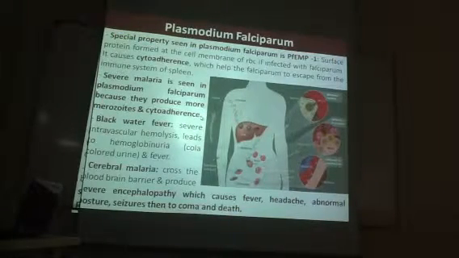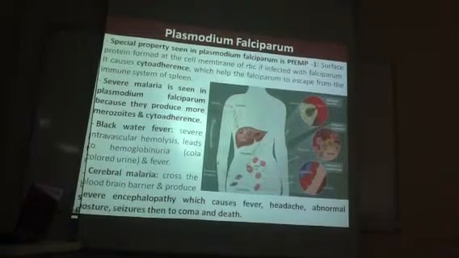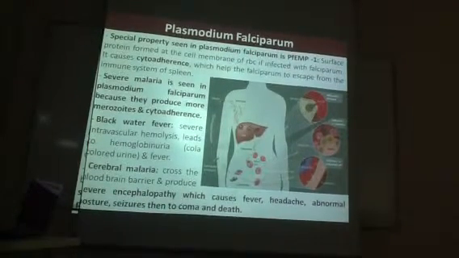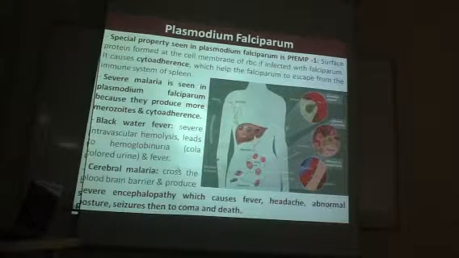Okay, Plasmodium falciparum is one of the very dangerous malarias because they make the RBCs express a protein called Plasmodium falciparum erythrocyte membrane protein. Okay, this protein is very important, which is expressed on the cell membrane of the erythrocyte. And they produce black water fever and cerebral malaria, and we discussed in detail in the class how they produce black water fever and cerebral malaria.